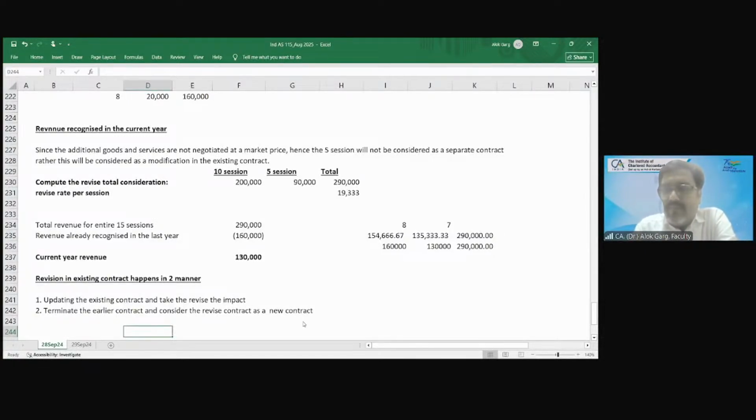Yes. Sir, in this case, we will reverse the revenue of 5,336 in the current year. That is why, Saminathan, it is coming at 130, na? Otherwise, what would have been the revenue at the 19,333? 135,333, right? In last year, it should be 154,666. Since you have already recognized in the last year 5,333 more, you'll reverse in this year. So last year अगर देखोगे तो आपने ज्यादा कितना recognize किया? 160 minus this. So this year you will have a reversal impact.